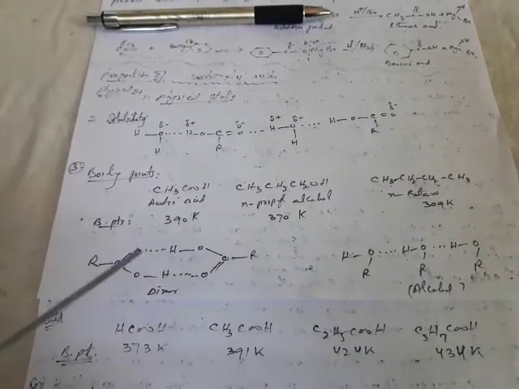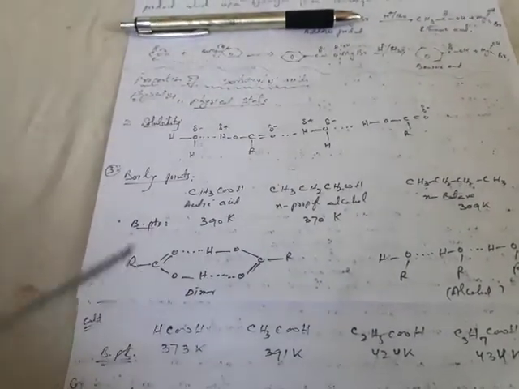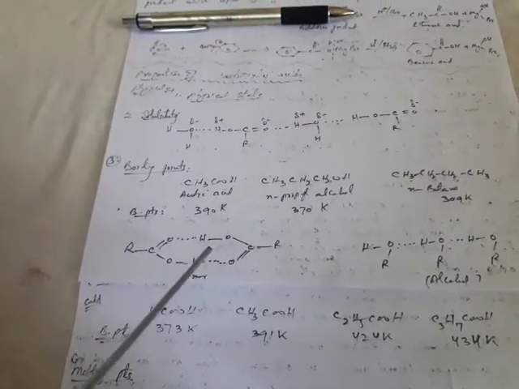You can see how this hydrogen bonding takes place: this is an alcohol molecule, with intermolecular hydrogen bonding here. Here you see the hydrogen bonding taking place between two carboxylic acid molecules. The carboxylic acid molecules are held together by strong attractive forces, and therefore they have higher boiling points.